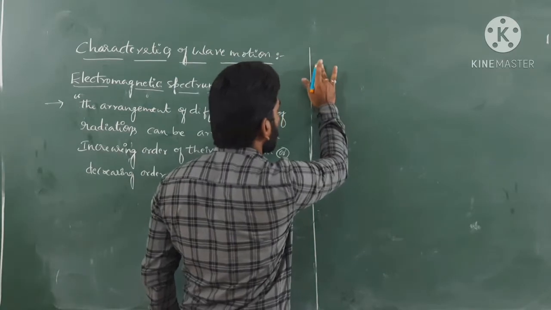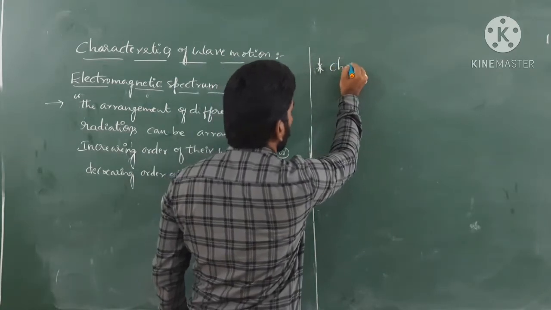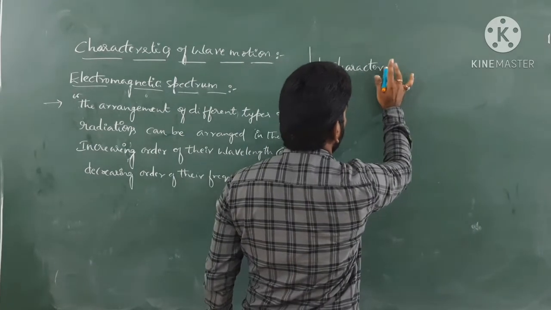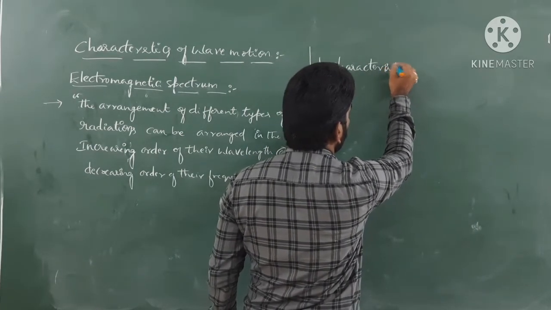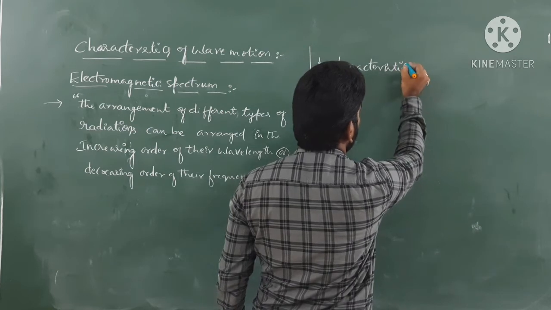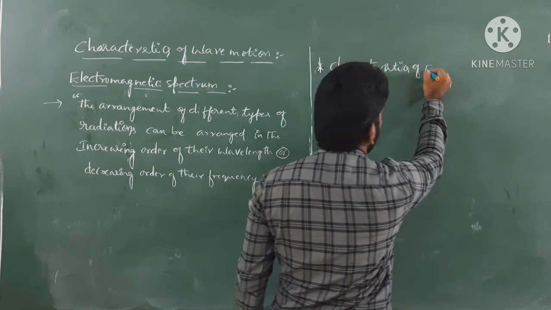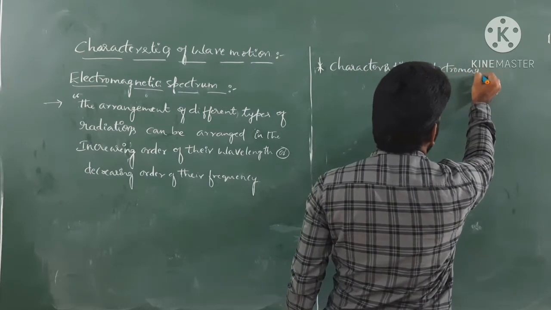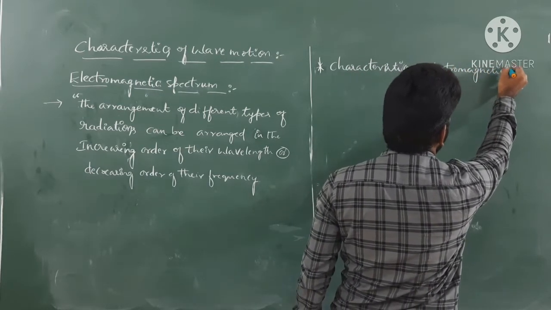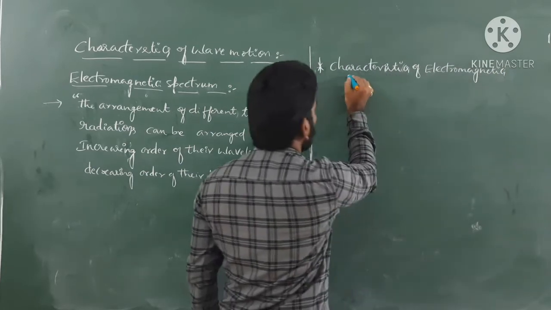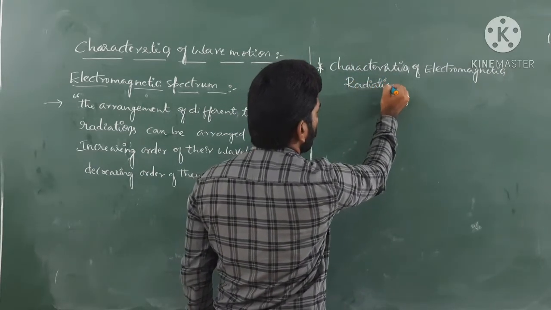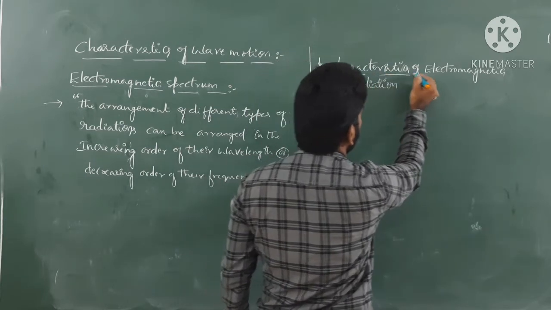That is, characteristics of electromagnetic radiation.